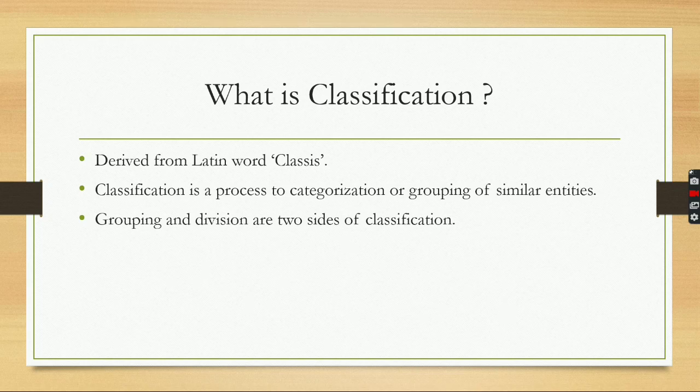Classification also means division and grouping. What is the meaning of division? If there are 20 people and we want to divide them into two groups of equal quantity, each group will carry 10 people. It is called only division.